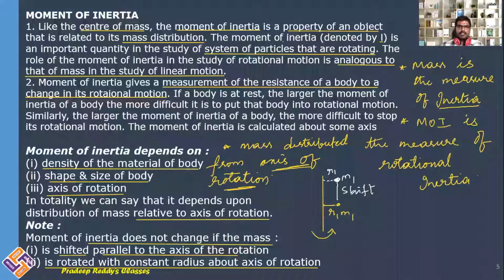Perpendicular distance is not changing, and mass of the object is not changing. Moment of inertia initially is m1 r1 square, and finally is also m1 r1 square. Therefore, if the mass is shifting parallel to the axis of rotation, it does not change the moment of inertia of the object.